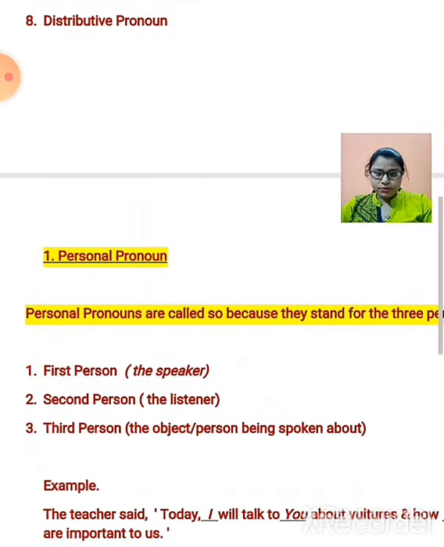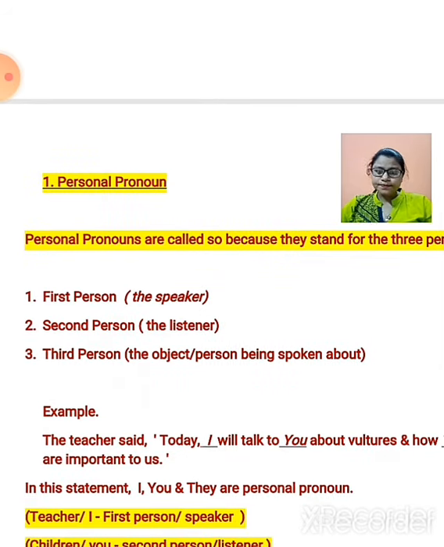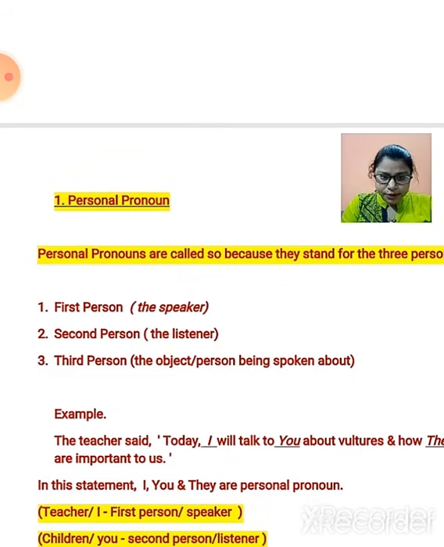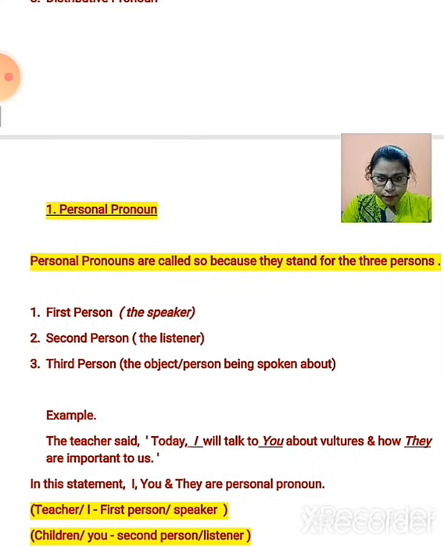Let us talk on personal pronoun first. Personal pronouns are called so because they stand for 3 persons: the first person, the second person, and the third person.